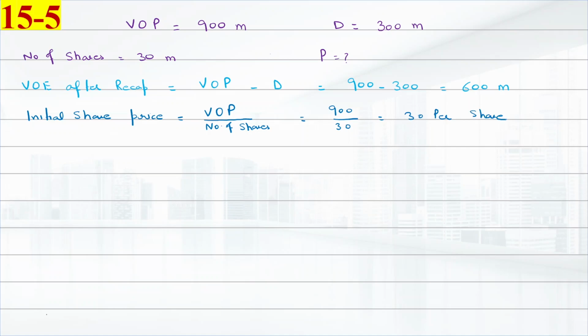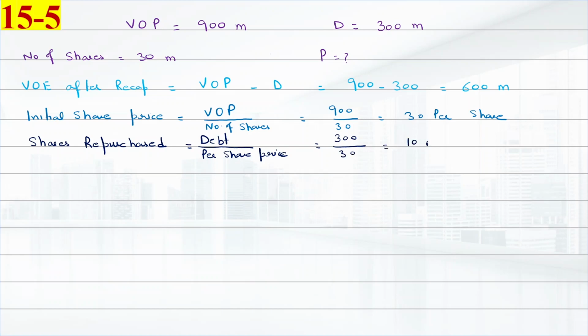After that we will find the shares repurchased, that is equal to debt divided by price per share. That is equal to 300 million, the debt raised, divided by the 30 per share price.